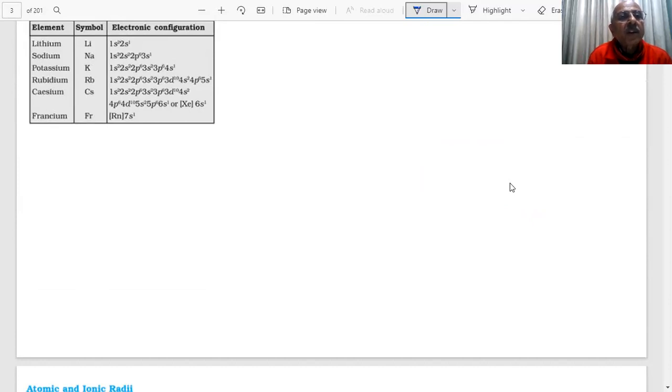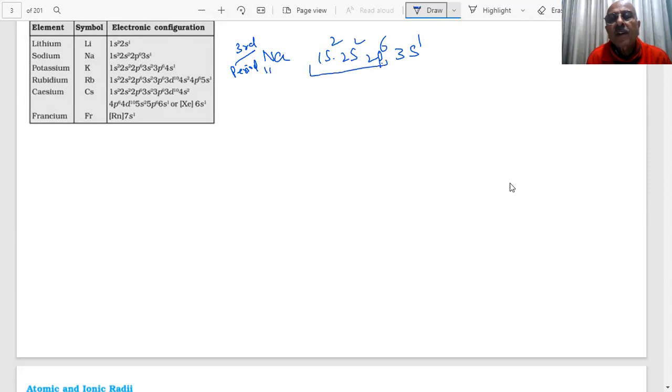Important point. For example, sodium: sodium is in which period? Third period, is it right? Yes, sir. So what will be the last one? 3s1. And after 3s1, you write 2p6, 2s2, and then 1s2. So the atomic number is 11. Then how many electrons? 2, 8, 11. Is it okay? Now you can see that this is completely filled.